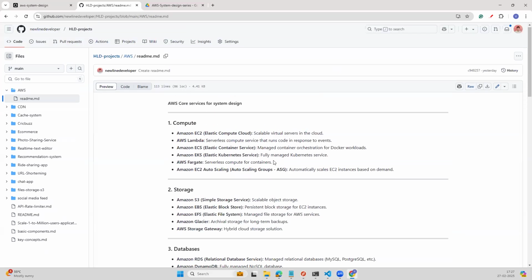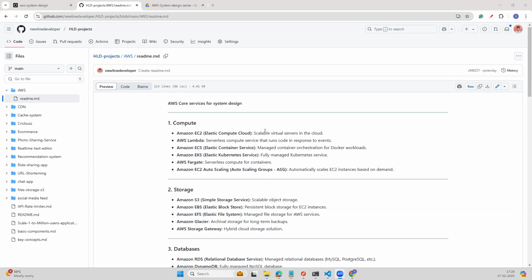Let's talk about compute services. Under the compute category, we can see Amazon EC2, which provides scalable virtual servers in the cloud. We have AWS Lambda, which is a serverless compute service. You can just focus on the functionalities. You don't need to worry about underlying infrastructure. It's a kind of serverless management.